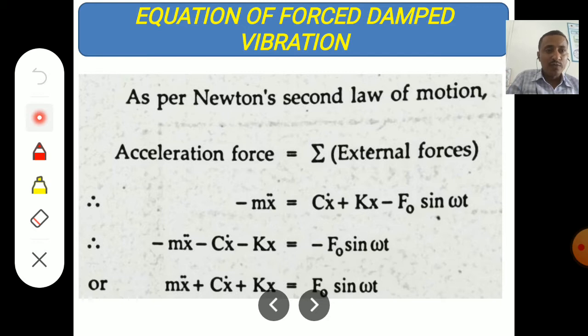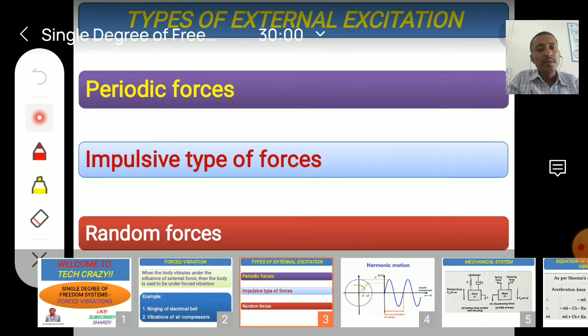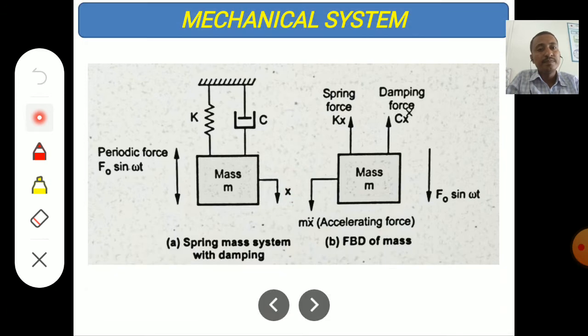The accelerating force is in the downward direction, so it is minus m x double dot. The external forces are the damping force, the spring force and the applied force. The applied force is in the downward direction, so we take it as minus. c x dot and k x are in the upward direction, so they should be plus. So these two are plus, and this one and this one are minus.